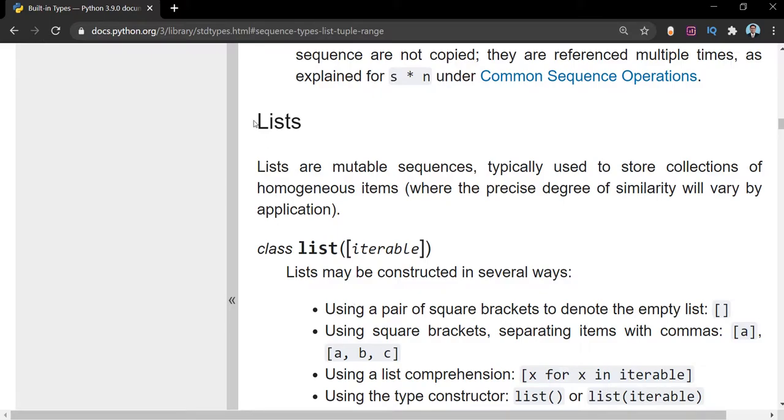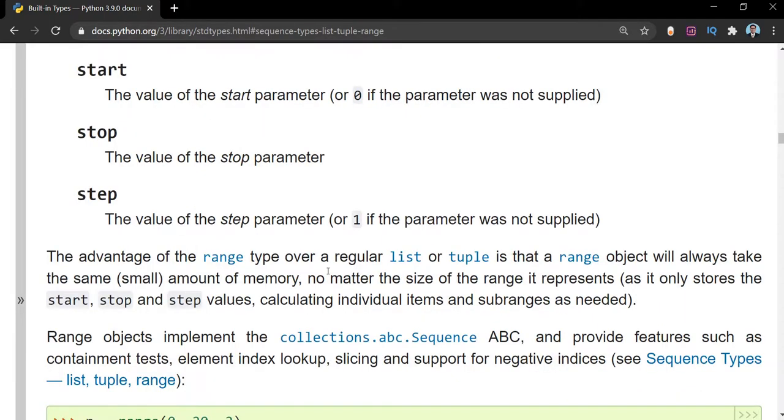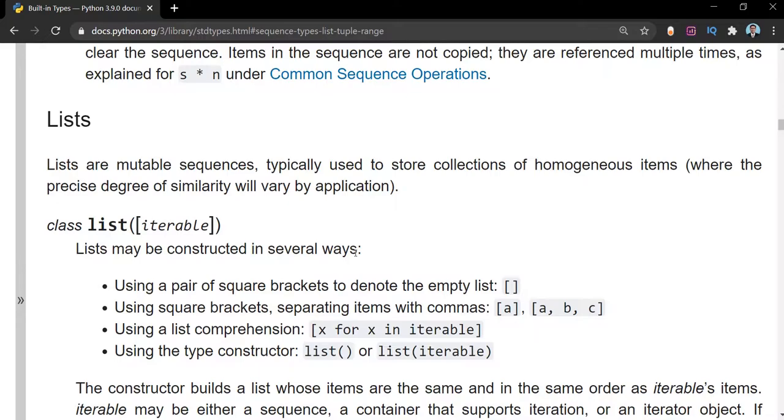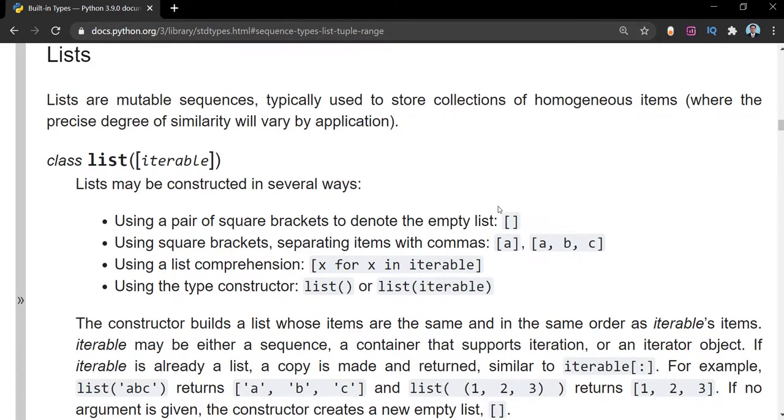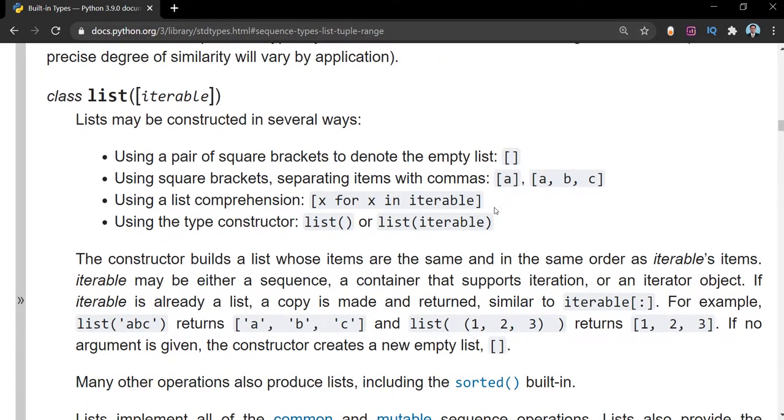Here is the description of list in the context of Python. As you can see, they are saying lists are mutable sequences, typically used to store collections of homogeneous items, as we have said earlier as well. Using a pair of square brackets denotes an empty list, and we have seen that as well. Using square brackets, separate items with commas. So commas are important to separate individual items.